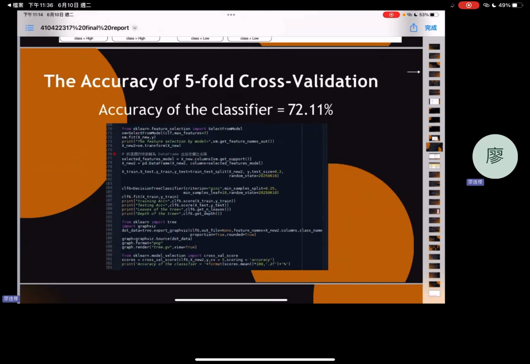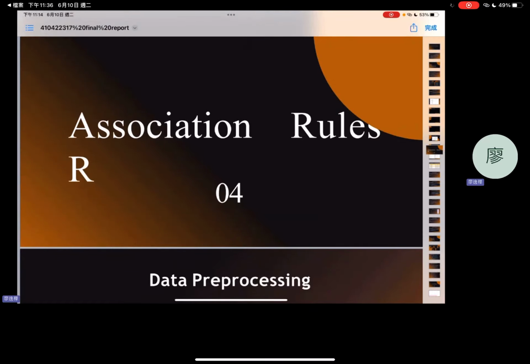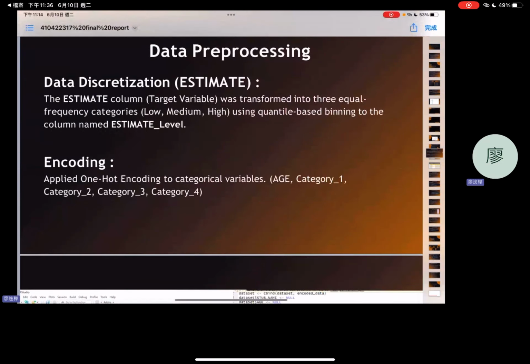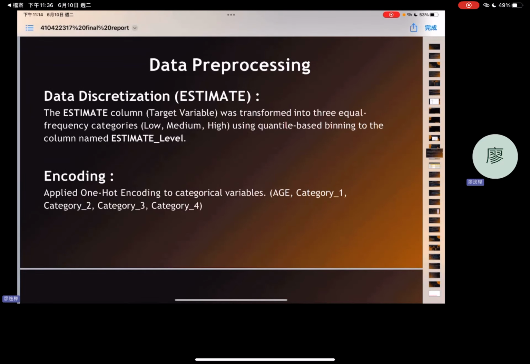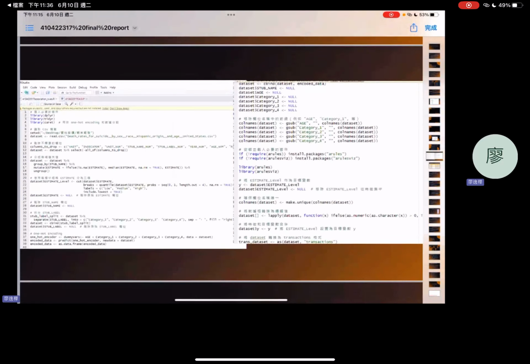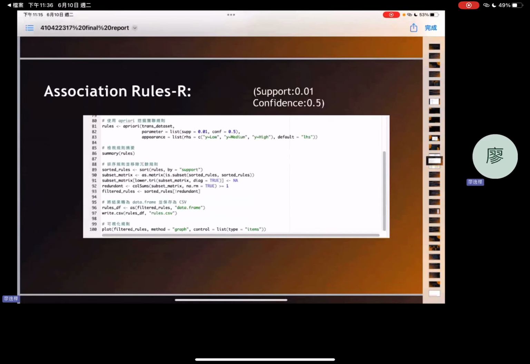Using 5-fold cross validation, the accuracy of the classifier was 72.11%. Then I'm talking about association rules in R. The discretization and encoding process was done as mentioned earlier. I set the support to 0.01 and the confidence to 0.5.